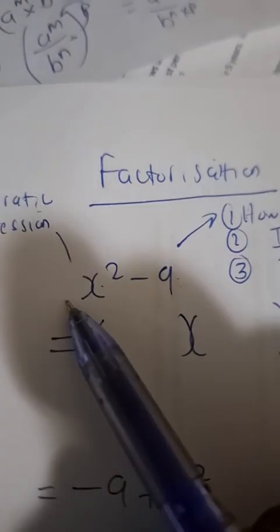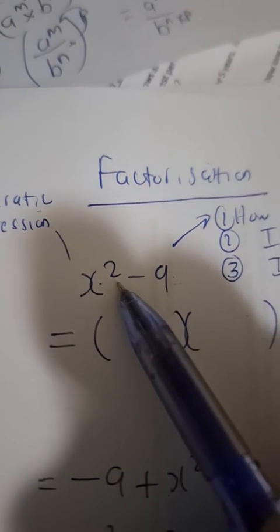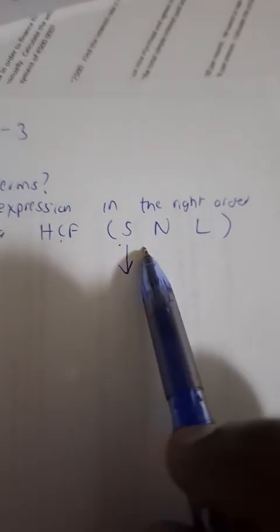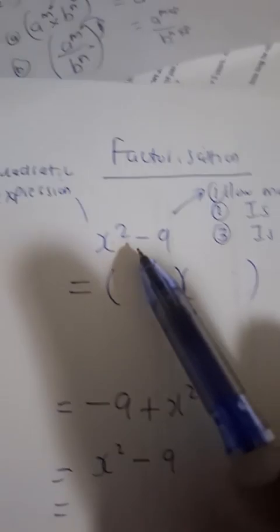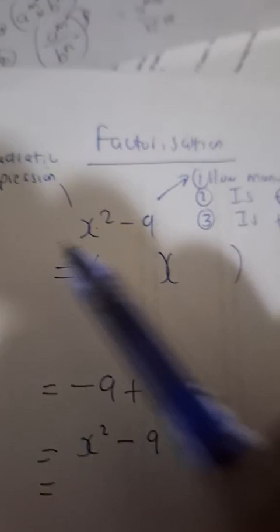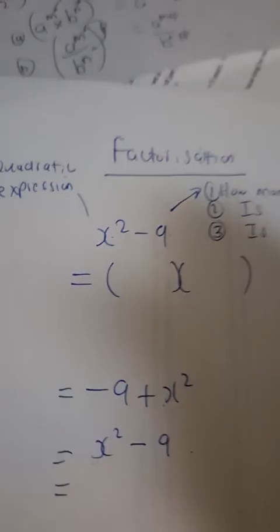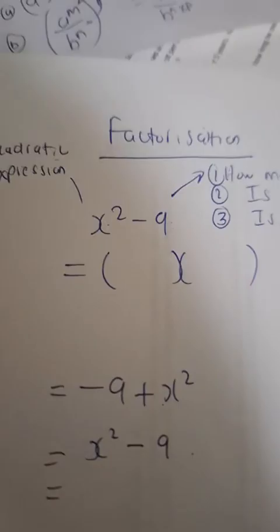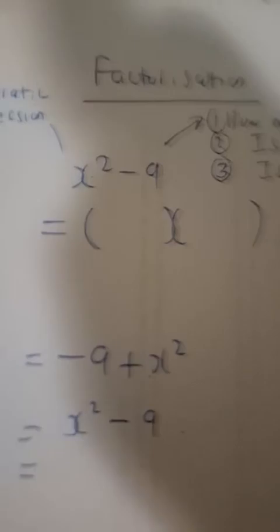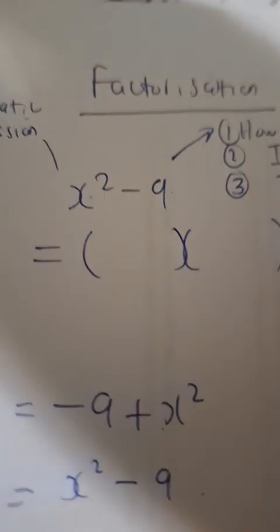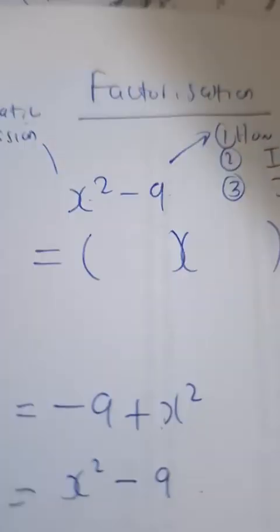So how many terms are there here? There are 2 terms. Is the expression in the right order? Yes, it already is. Next question. Is there a highest common factor sign, number, letter? There's a highest common factor sign. It's positive. But that positive sign will not affect this expression if I take it out. Number. Is there a highest common factor number? Guys, there is. Can someone tell me what the highest common factor number is between x squared and negative 9? Anyone?